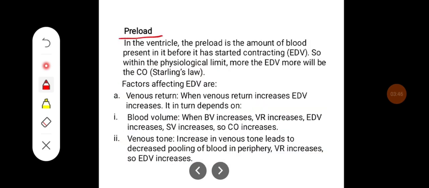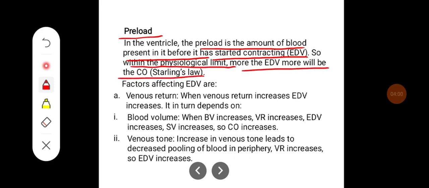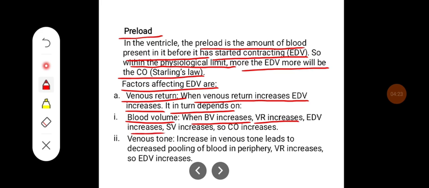Preload. In the ventricle, the preload is the amount of blood present in it before it has started contracting. That is, it depends on end-diastolic volume. So within the physiological limit, the more the end-diastolic volume, the more will be the cardiac output. The factors affecting end-diastolic volume are the venous return. When venous return increases, end-diastolic volume increases. Venous return in turn depends on the blood volume. When blood volume increases, the venous return increases and end-diastolic volume increases, so stroke volume and cardiac output increase.